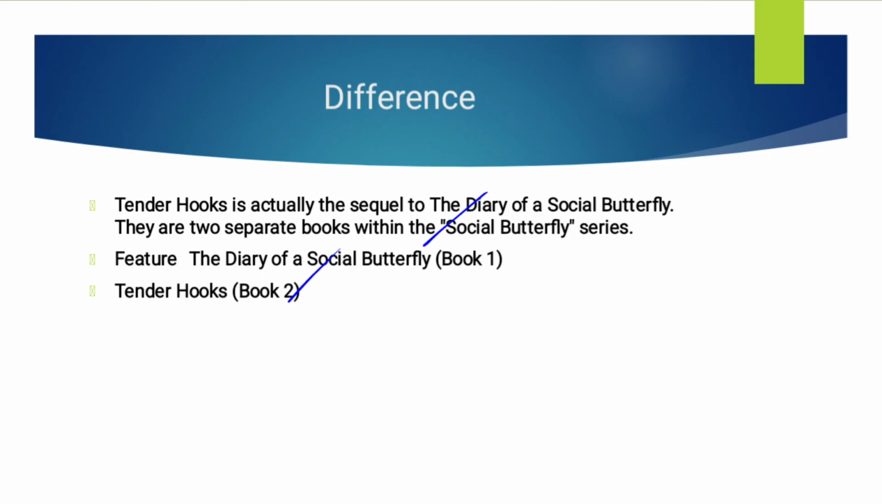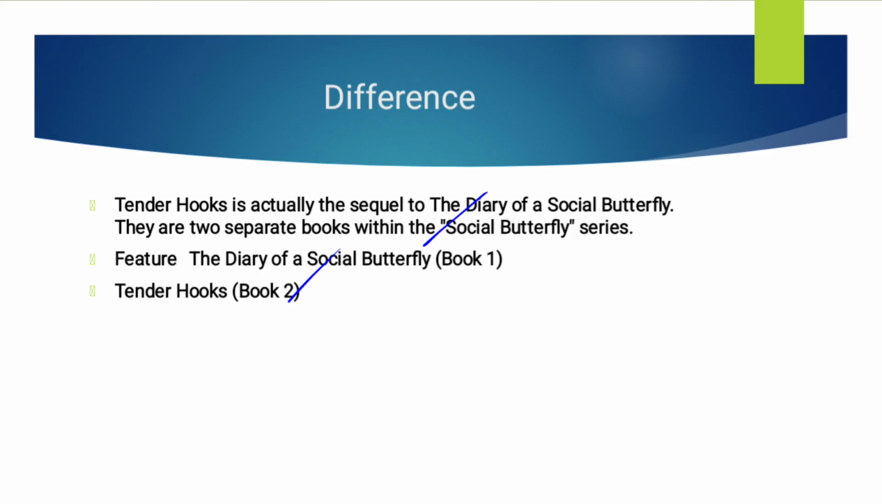And if we talk about time frame, the time frame of the Diary of a Social Butterfly spans a longer, more extended period, chronicling major historical events in Pakistan. Example, the assassination of Benazir Bhutto. And if we talk about the Tender Hooks time frame, it focuses on a shorter, more concentrated time frame, roughly 3 months in 2009.